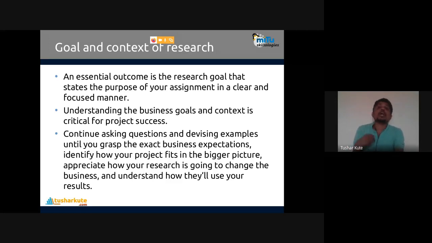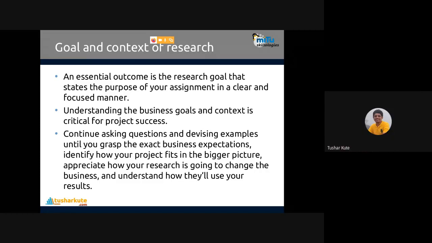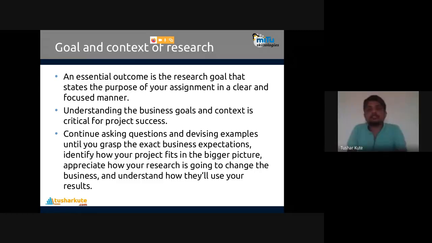Why am I using this data? Understanding the business goal and context is critical for project success. So what I just told you about business intelligence: the success of business actually lies within the data. Remember why Google has made a success. We talked about Google already last session also. Why has Google achieved this particular success?